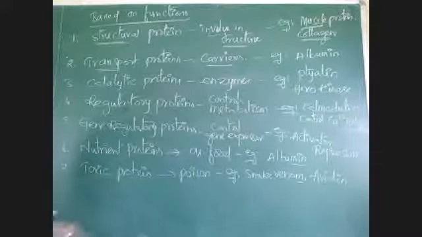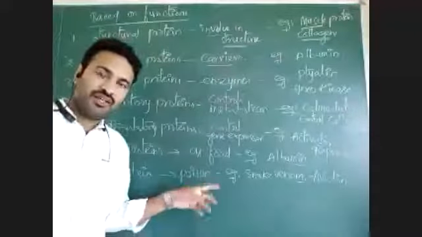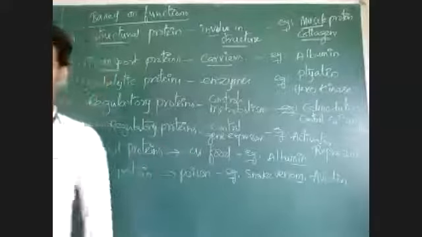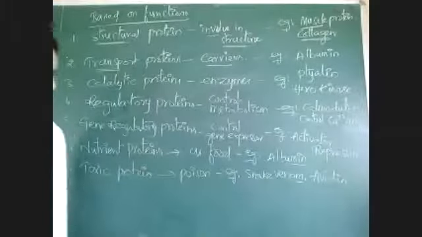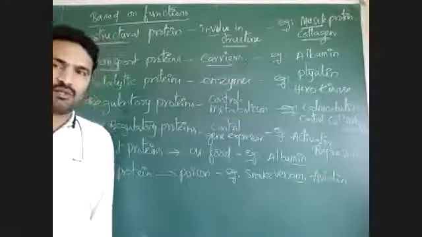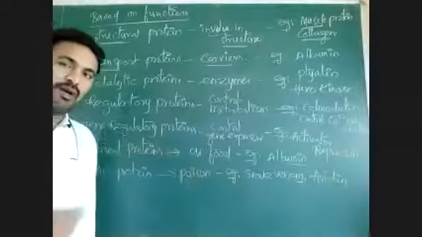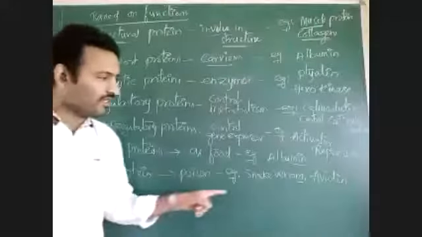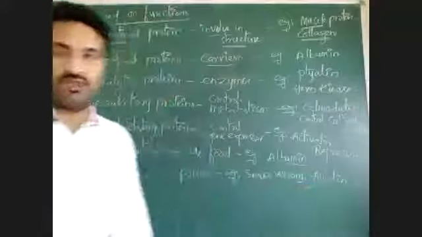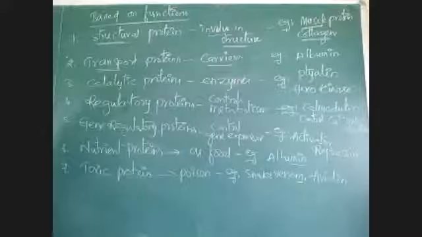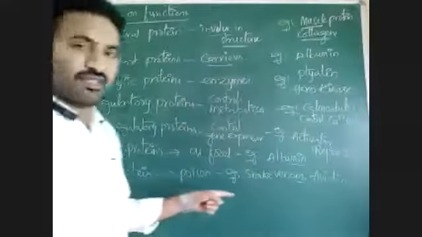Actually, eggs are not poisonous when we take that egg in boiled or cooked form. If raw eggs are taken, without heating or boiling, without making an omelette, then in that egg there may be presence of this avidin protein. Avidin protein is present in very small amounts only, inside the egg, but in less content.